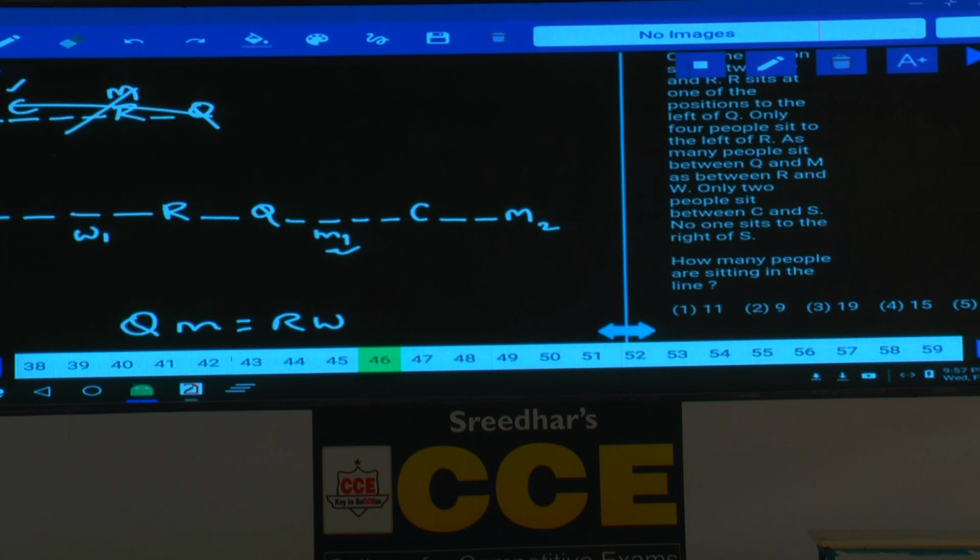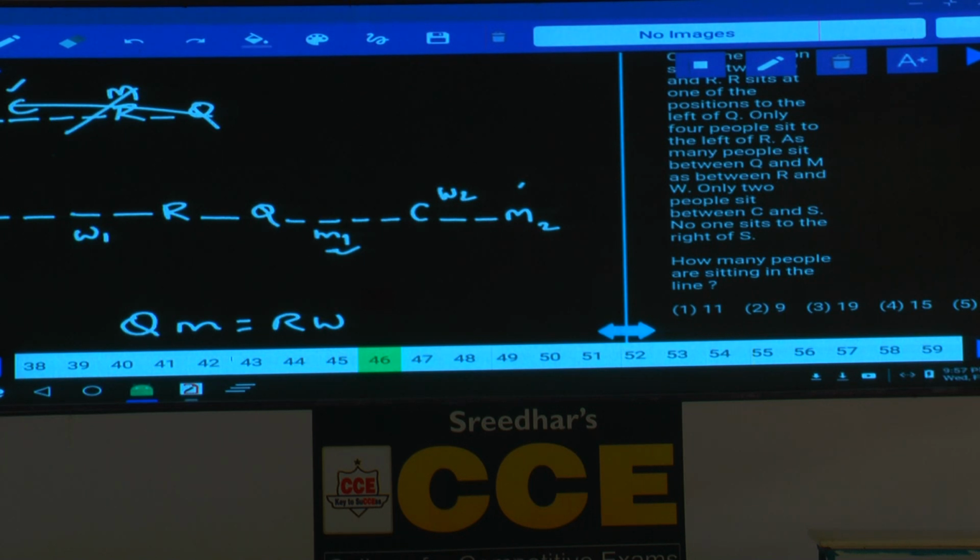Are you following this one or not? Or if M is here, in between Q and M, tell me how many are there? 4, 5, 6, 7 persons. Hence in between R and W we should have 7 persons. Left hand side is not possible. Then 1, 2, 3, 4, 5, 6, 7. Hence W2 can be at this place as well. Are you following or not? As many people between R and W is same as Q and M.